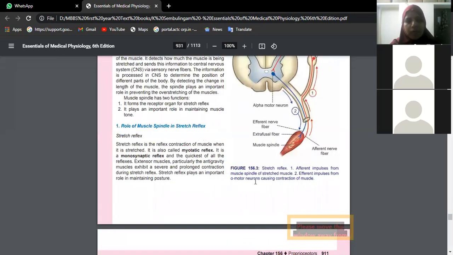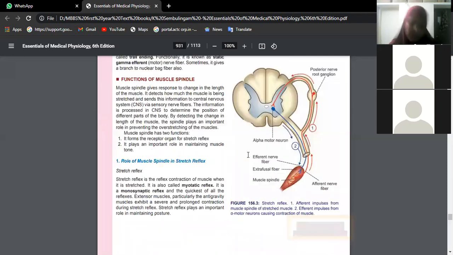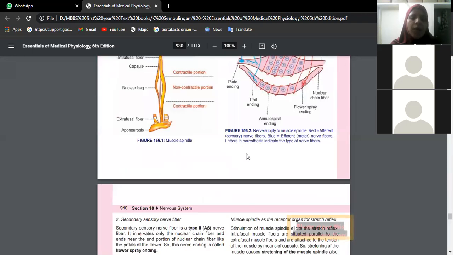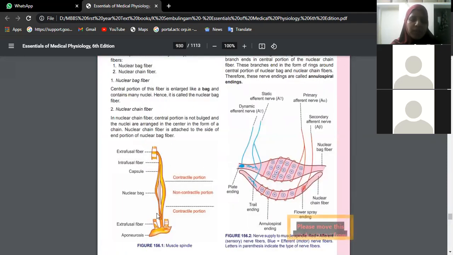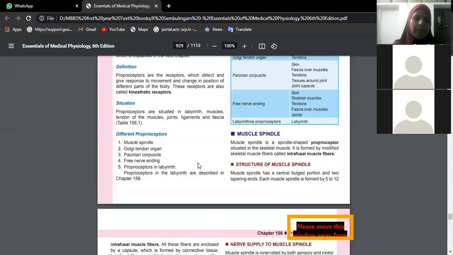So this is the stretch reflex, which is asked now for 5 marks. You can elaborate by drawing the muscle spindle, which is a type of receptor found in the skeletal muscle for the purpose of proprioception. The muscle spindle is situated deep inside the skeletal muscle.